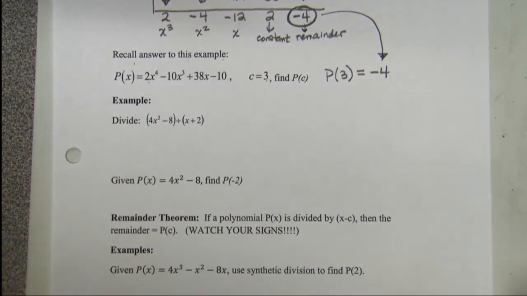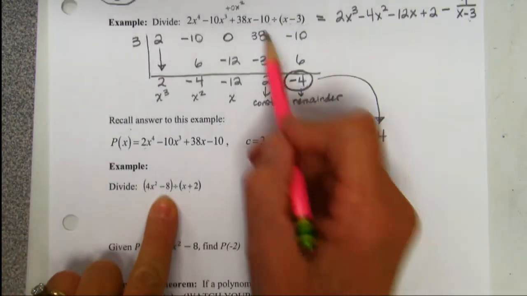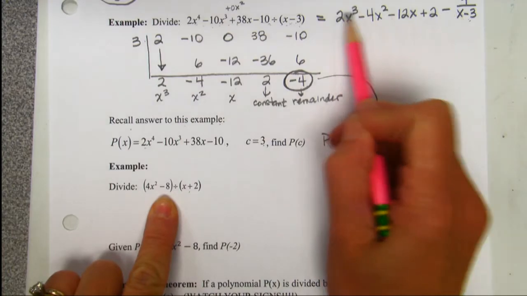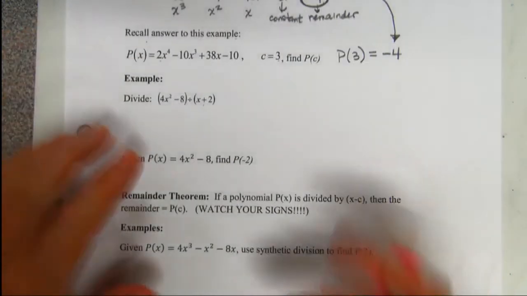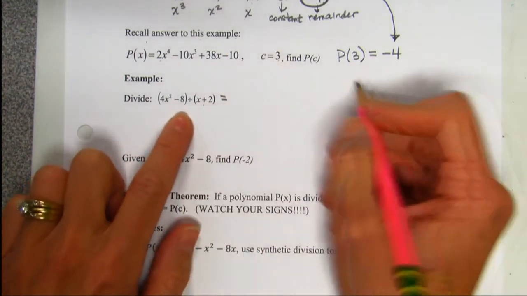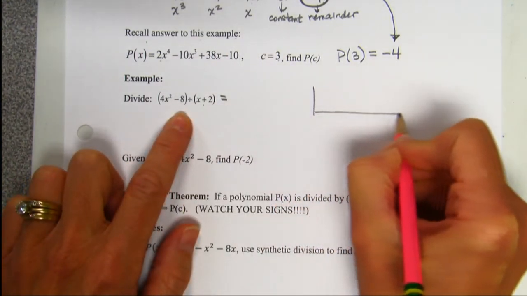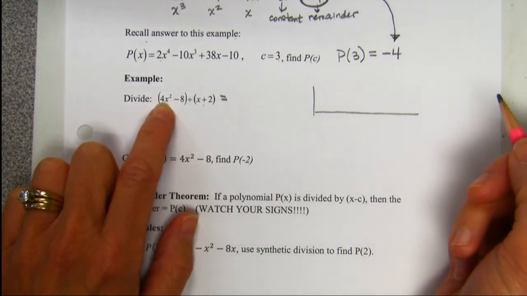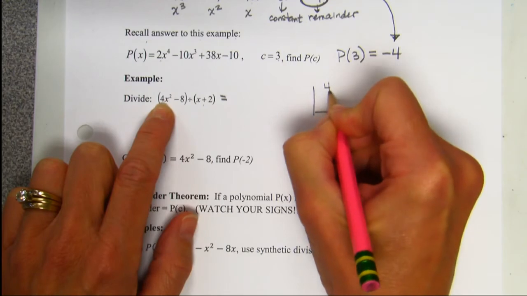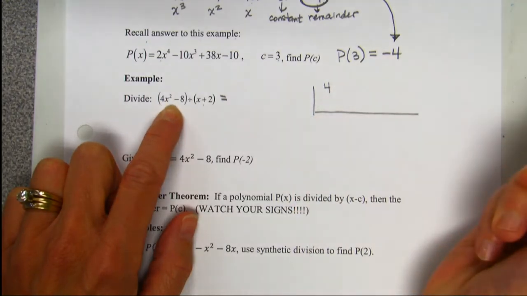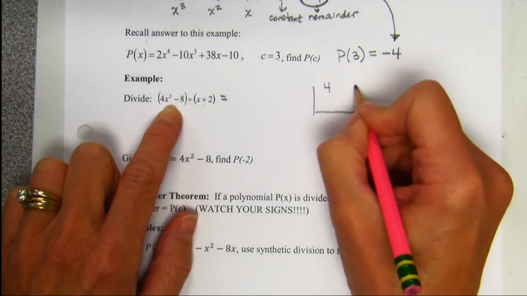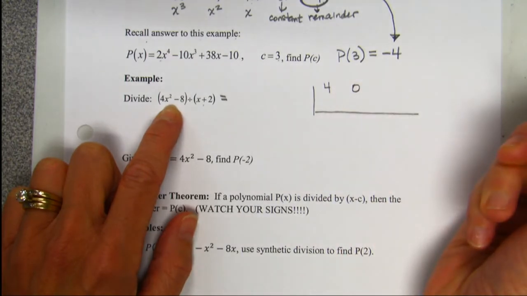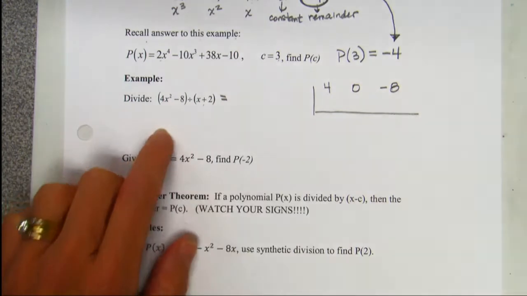All right, the hardest part of section 3.1 is knowing what the question is asking. This question is asking you to divide, so we're going to go ahead and get this big old nasty answer. It's asking for the answer when you divide. Okay, so we come over here, and we're going to use synthetic division. My highest exponent is a 2 with a 4 in front, so we're going to bring a 4. X to the first is missing. We're going to have to put in a 0 for an x to the first term. And then we've got our negative 8.